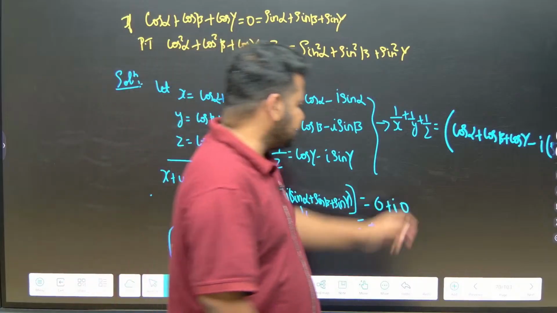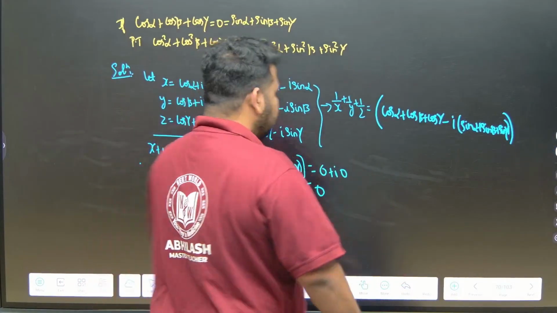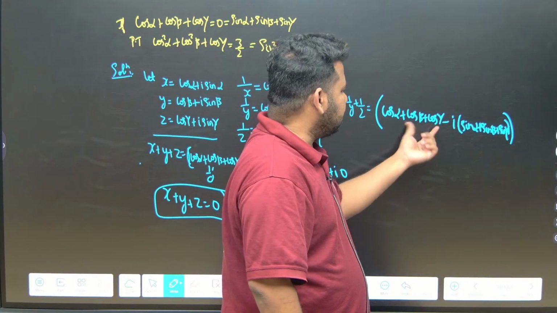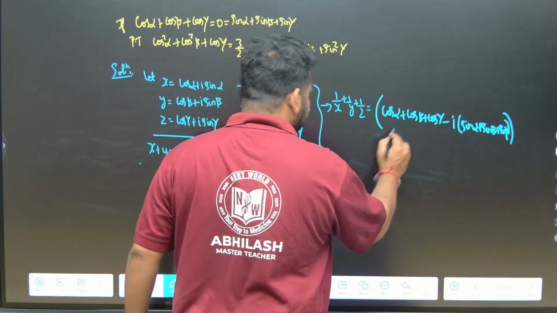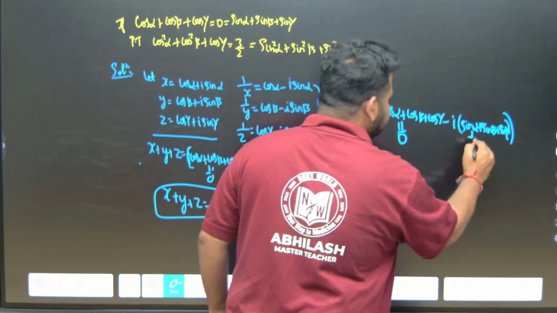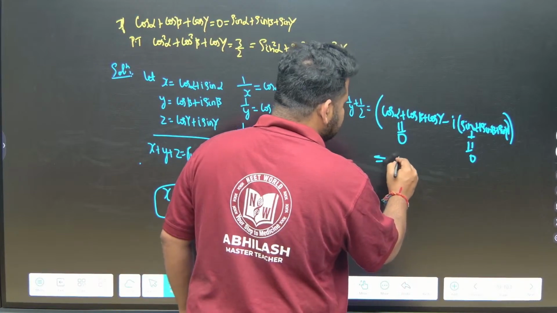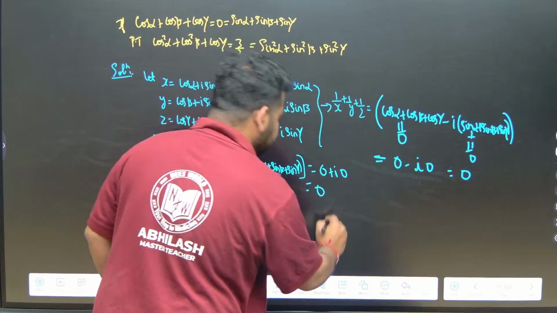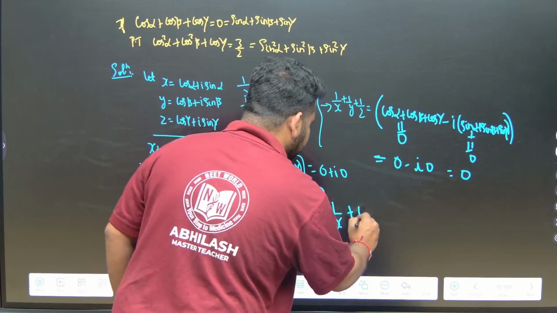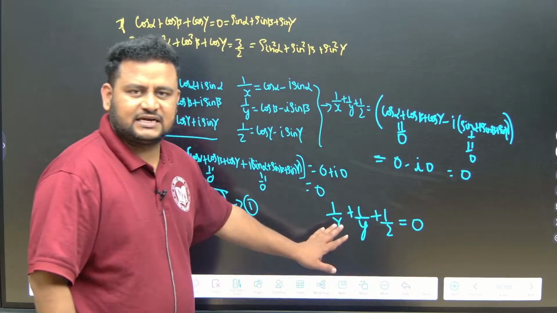Now same thing goes here also. So what are they telling? Cos alpha plus cos beta plus cos gamma will be equal to 0, because they have given it. This will also be equal to 0. So this will become 0 minus I times 0, that will be equal to 0. So what we got finally? 1 by x plus 1 by y plus 1 by z is equal to 0. But here let us simplify further.